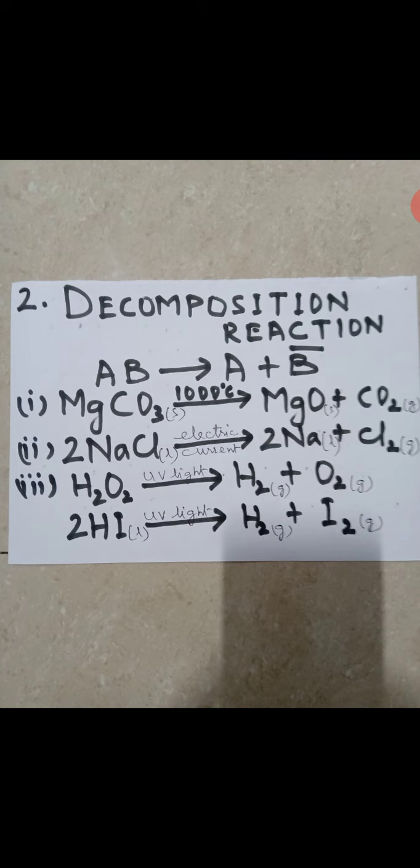AB gives A plus B. So it is just the opposite of the addition reaction, the previous one, the combination reaction. In the combination reaction, reactants were many, product was one. Here the products are many but the reactant is one.